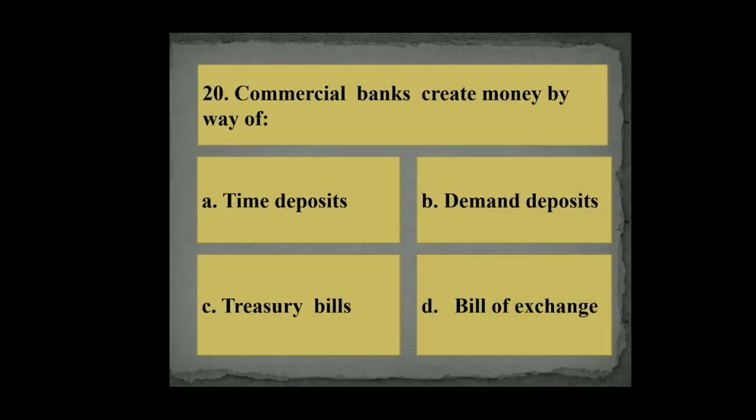Question number 20. Commercial banks create money by the way of: A. Time deposits, B. Demand deposits, C. Treasury bills, D. Bill of exchange. Its right answer is demand deposits.